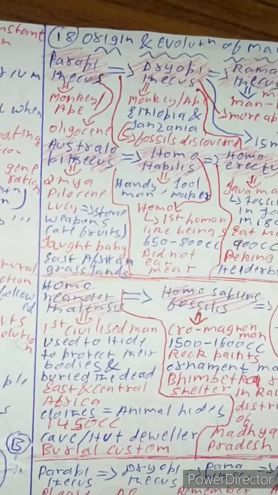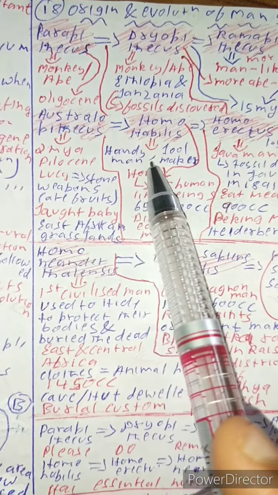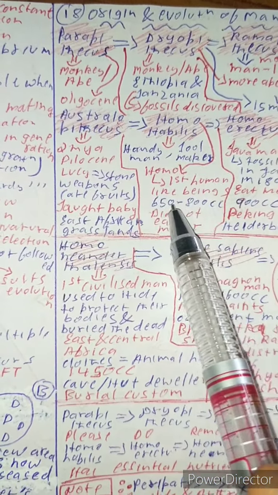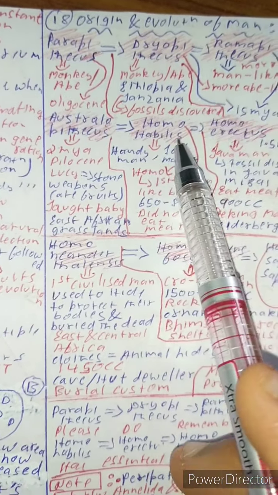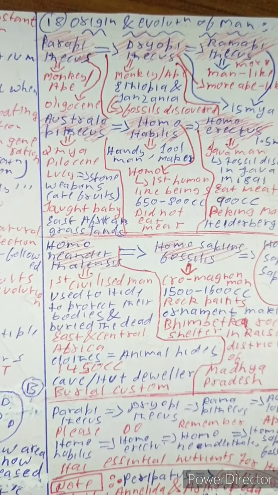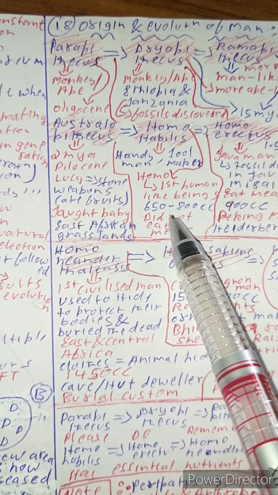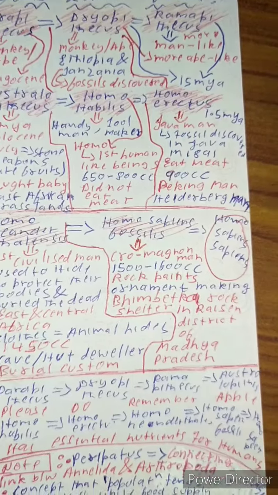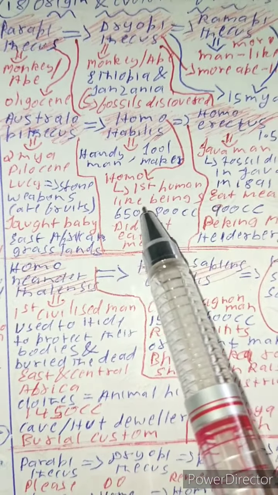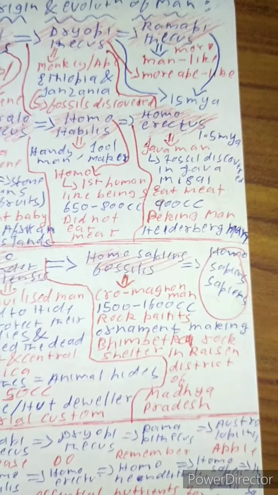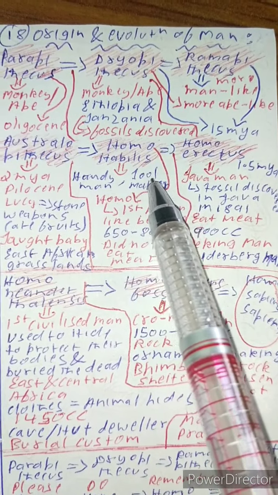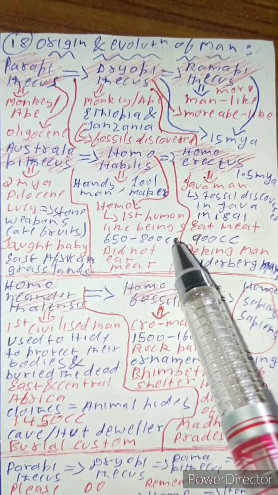Now Homo habilis. Homo habilis are known as handyman and are good tool makers. Homo means first human. The first human-like being is Homo habilis. The brain capacity was 650 to 800 cc, and they did not eat meat. Homo erectus is the most important because Homo habilis weren't the first human being, but were similar to humans, the first human-like being.